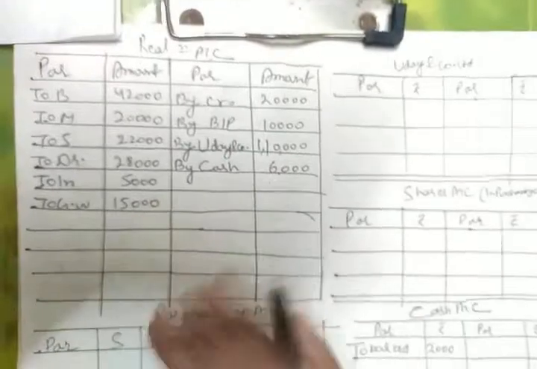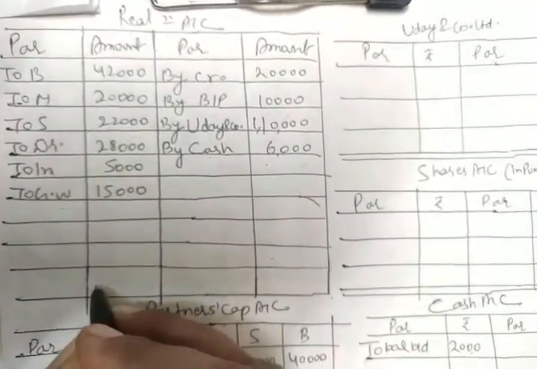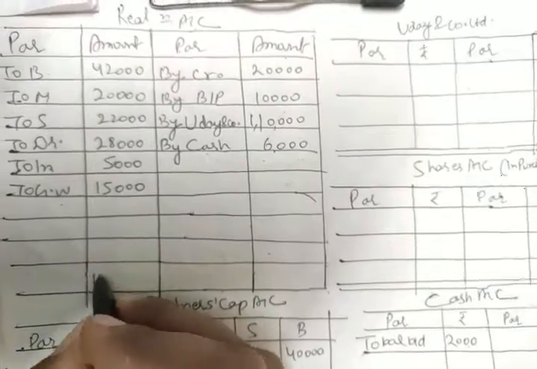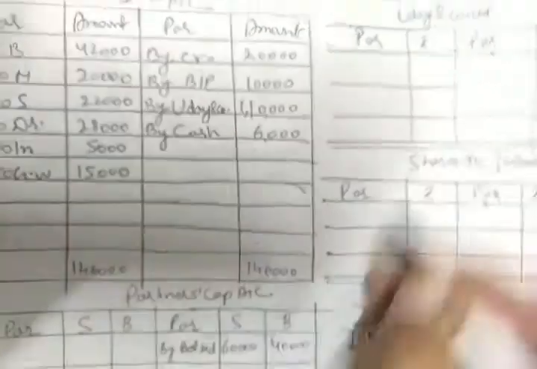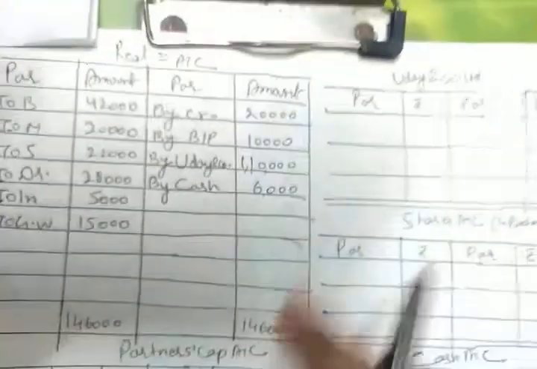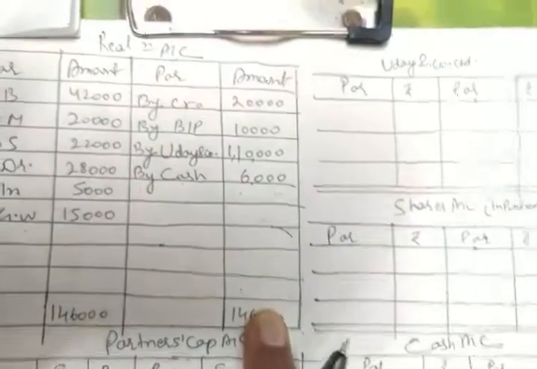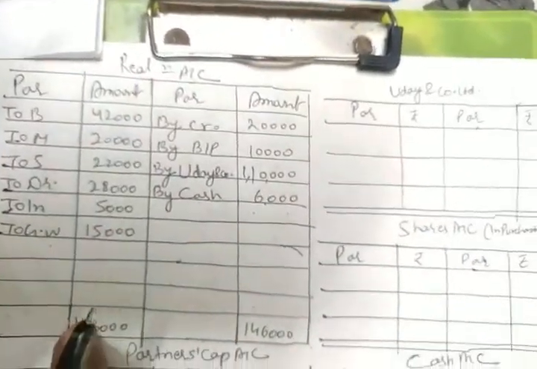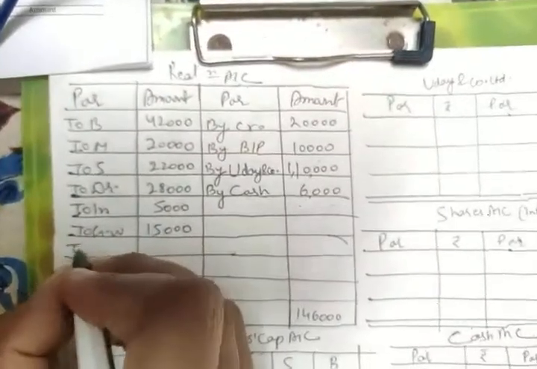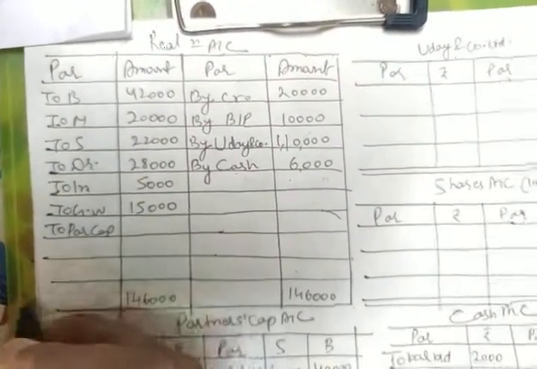Now coming back to your realization account, make the total. If we make the total, we are going to get the total as 1,46,000. Okay, and this time your credit side is bigger. So we are going to get the balance towards your debit side. That will be your profit, and that profit we are going to transfer to the partners' capital accounts.